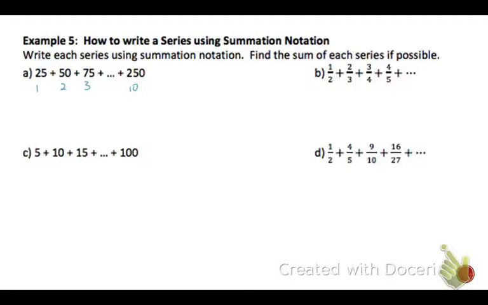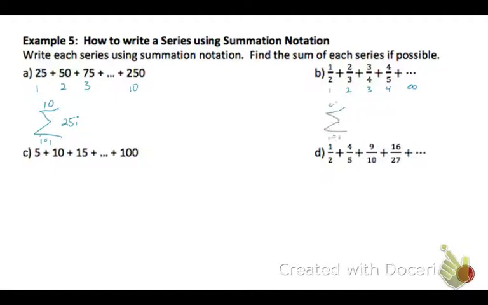So now to write this in summation or sigma notation, I'll write my sigma. I'm going to use i, and then my terms range from 1 to 10. Now my rule is 25 times my position number, which I'm using i. All right, now we'll come back in a moment and find the sum of this. So now I look at my second series, and I put my position numbers, and these just keep going, so I make note that they go to infinity.